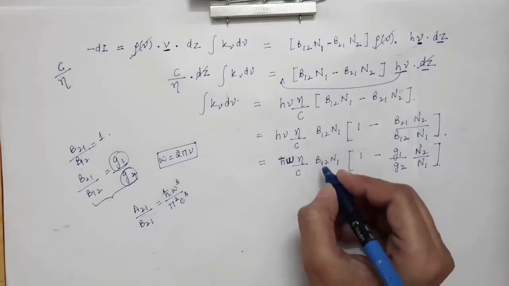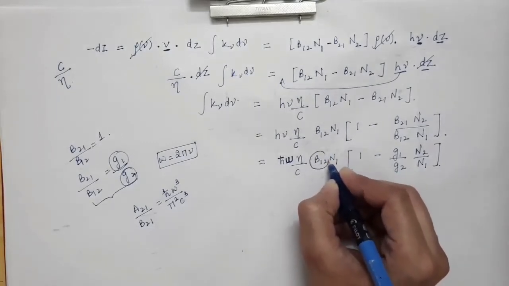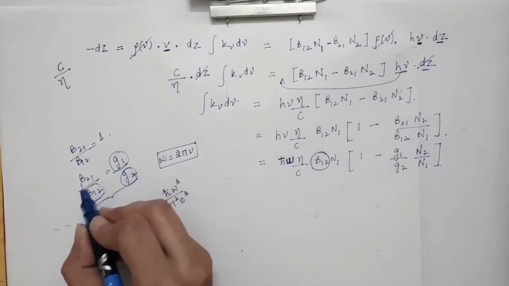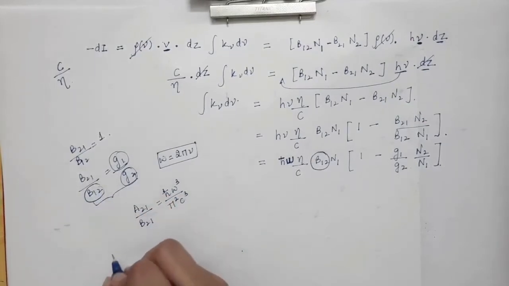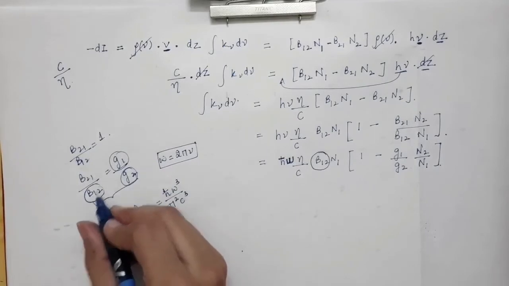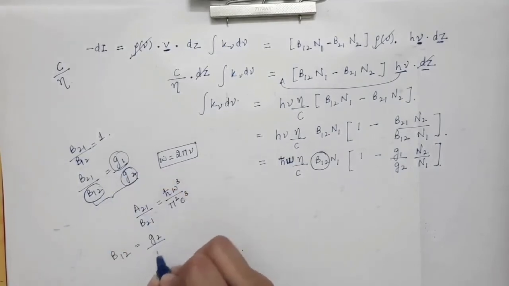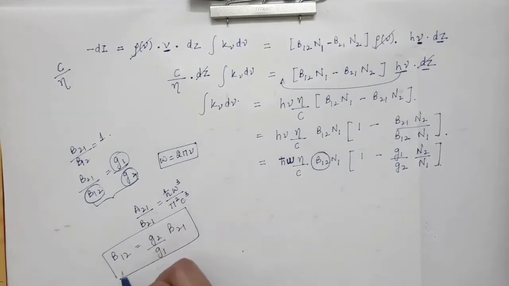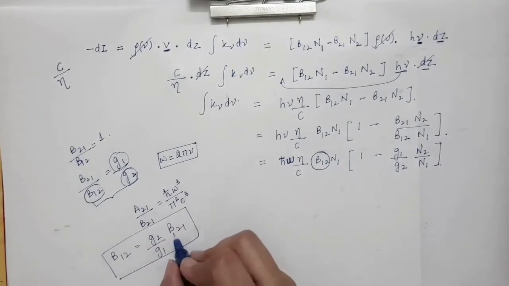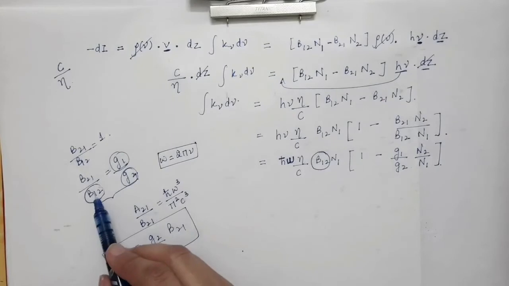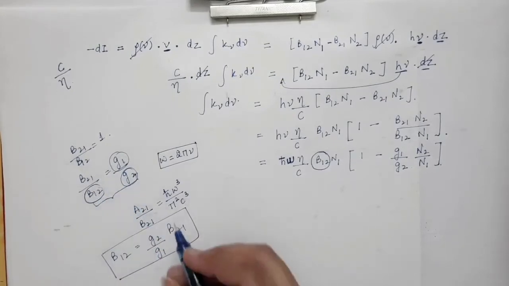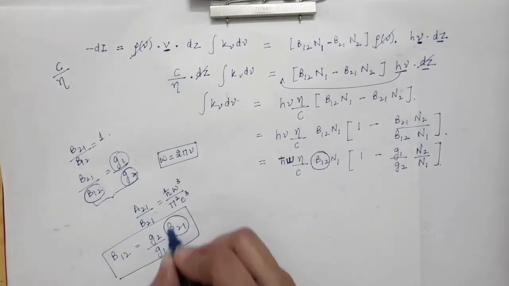Now over here we have B12. First of all, what is B12 in terms of B21? B12 can be written as G2 over G1 into B21. So this is the expression of B12 in terms of B21. And what is B21?